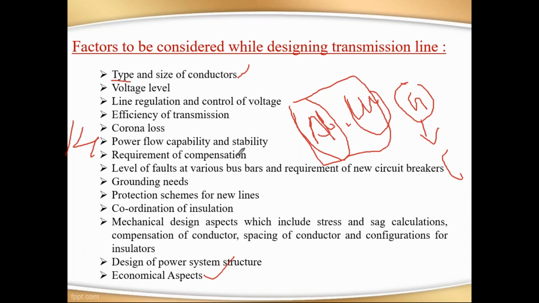Okay, right. So these are the different transmission line parameters and the factors to consider while designing the transmission line. Now let me go to transmission line conductors.